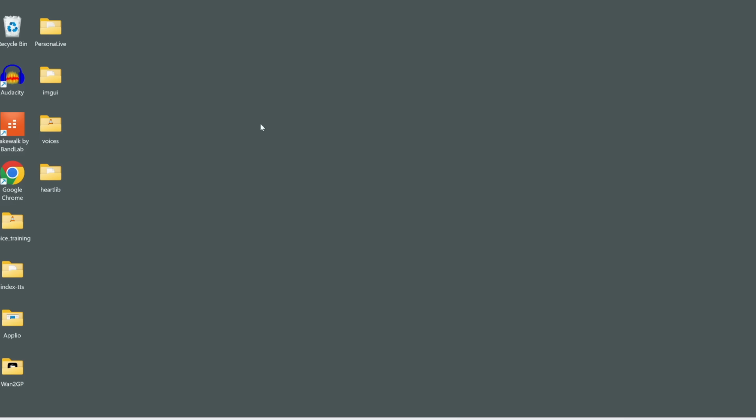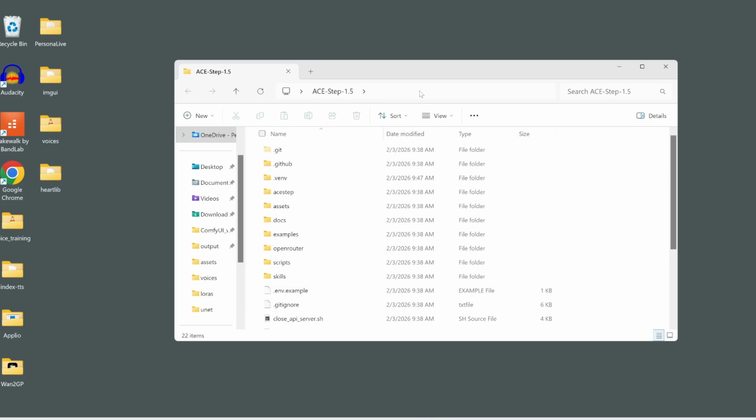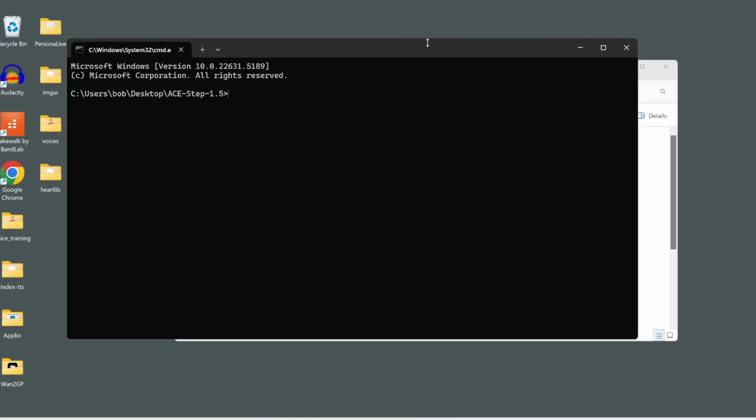The next step is we can now proceed to run the interface. Now, let me show you how to start this from scratch the next day. So, all you need to do is double-click into your new AceStep folder, and then at the top here, type in CMD to open this up in command prompt. And then afterwards, you can simply type UV run AceStep. So let's copy this line and then paste it in here.